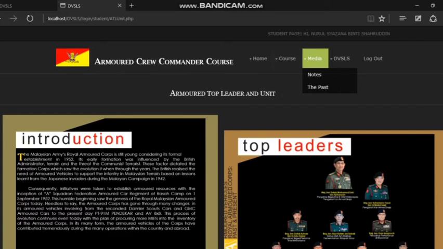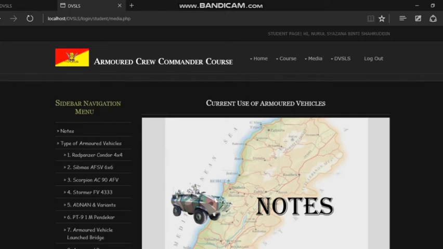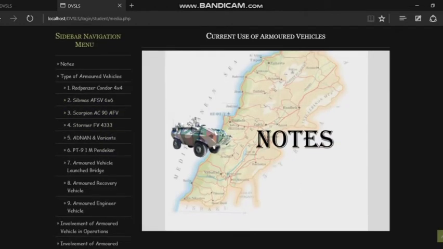Other than that, student also can view the media notes if they want to view which contain a current learning notes of armored vehicles and the parts of armored vehicle notes. Okay, and then if the student chooses to read the current learning of armored vehicle notes, the system will display the front page of current armored vehicle notes.